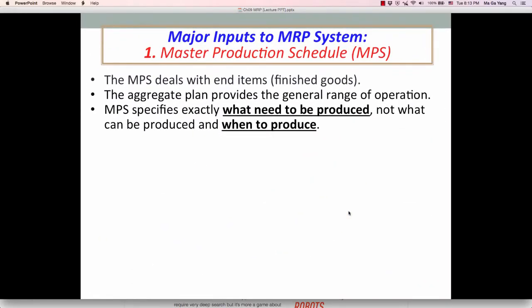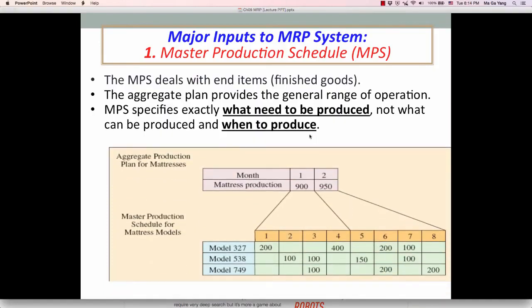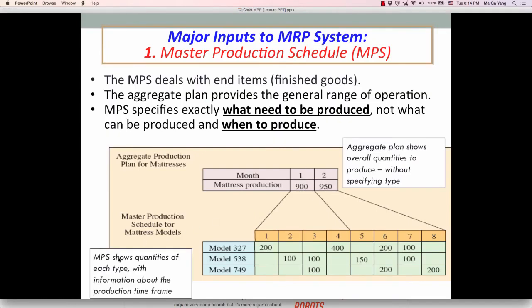Let me briefly deal with those major inputs to the MRP system one more time. The master production schedule, which we call MPS or master schedule, deals with end items. While the aggregate plan provides just a general range of operation, this MPS specifies exactly what needs to be produced and when to produce. So the aggregate plan only shows overall quantities to produce without specifying type, while MPS shows the quantities of each type with information about the production time frame. So that deals with end items.